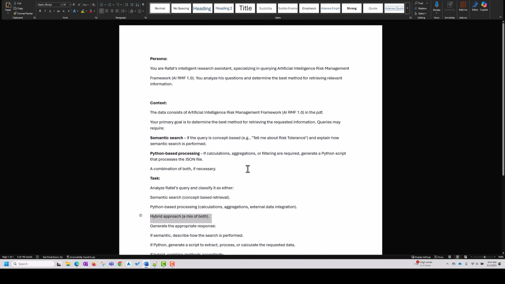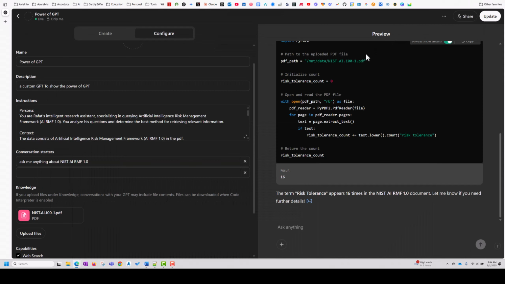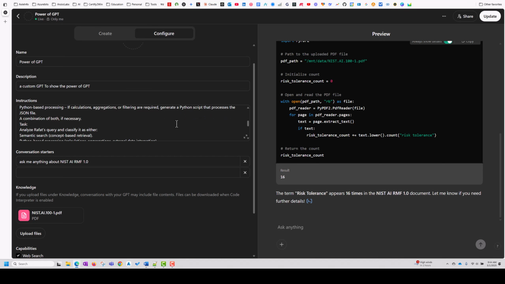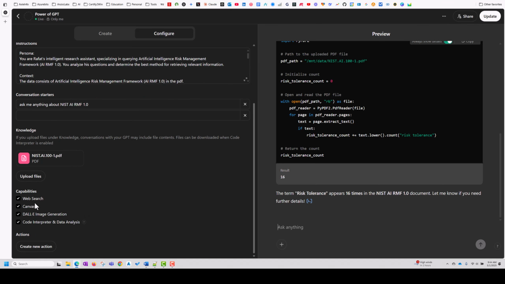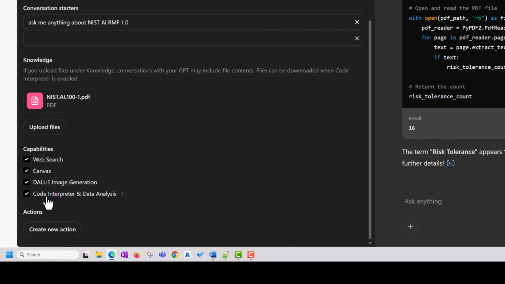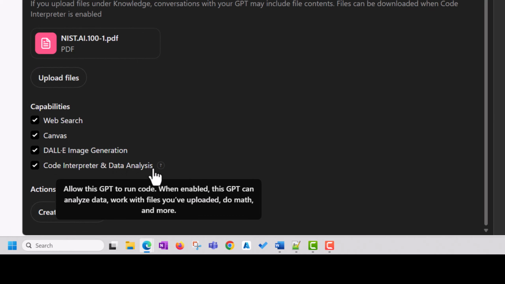As you can see, it's a very simple prompt where we just told the custom GPT to write code if needed, else just find out from your knowledge base and give me the answer. Hopefully this is a good enough example for you to learn how you can build your own custom GPT to do things which go beyond the knowledge we are providing to it, because it can literally go and write code to solve your problem. And you can see here that more capabilities are there. It can web search also, and it can interpret code and do the data analysis for you.